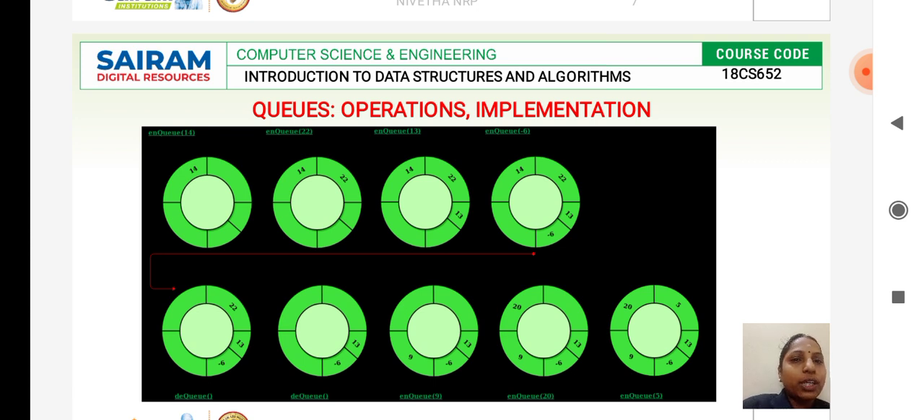So when you perform the dequeue operation, what do you do? Even here it follows the FIFO principle, that is, first in, first out. Initially your front end and your rear end will be at the first location, that is, at the place where 14 is inserted. So when you perform the dequeue operation, 14 will be deleted and your front end will be incremented to 22. When you again perform the dequeue operation, 22 will be deleted and you will be incrementing your front end.